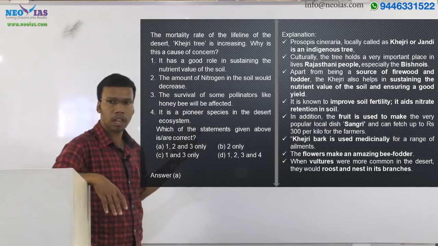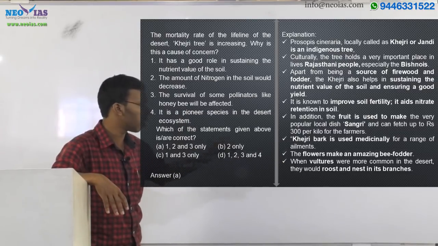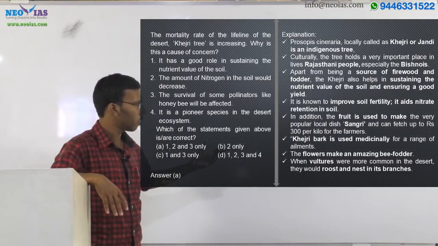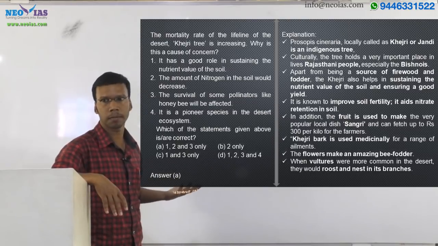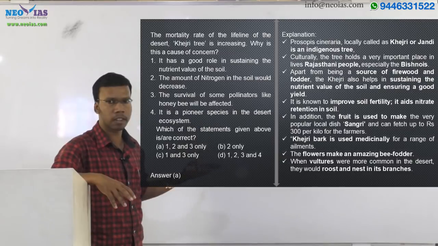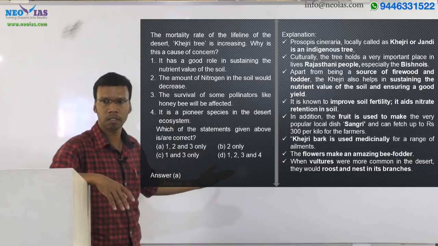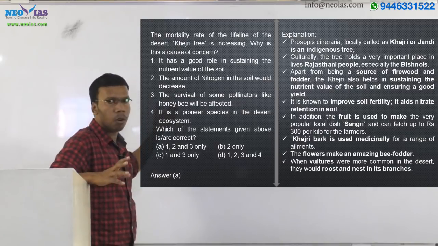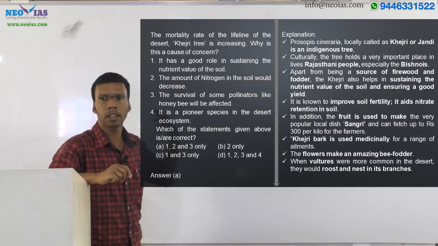The Khejri tree also has a role in the vulture population, because on the Khejri tree these vultures make their nests. The vultures roost and nest in the branches of the Khejri tree, and the tree also provides shelter for some other animals and gives shade in the desert regions. That's why the Khejri tree is known as the lifeline of the desert, or a keystone species. So these are the main points regarding the importance of the Khejri tree.